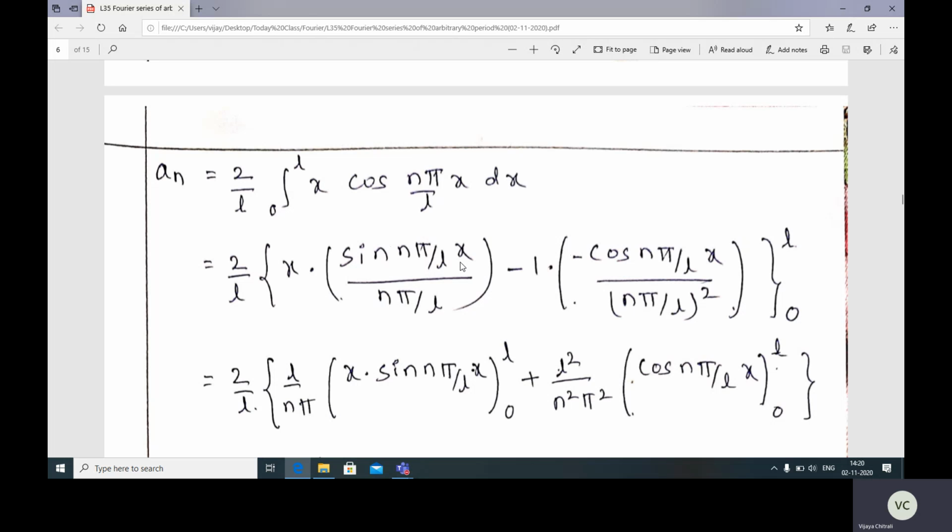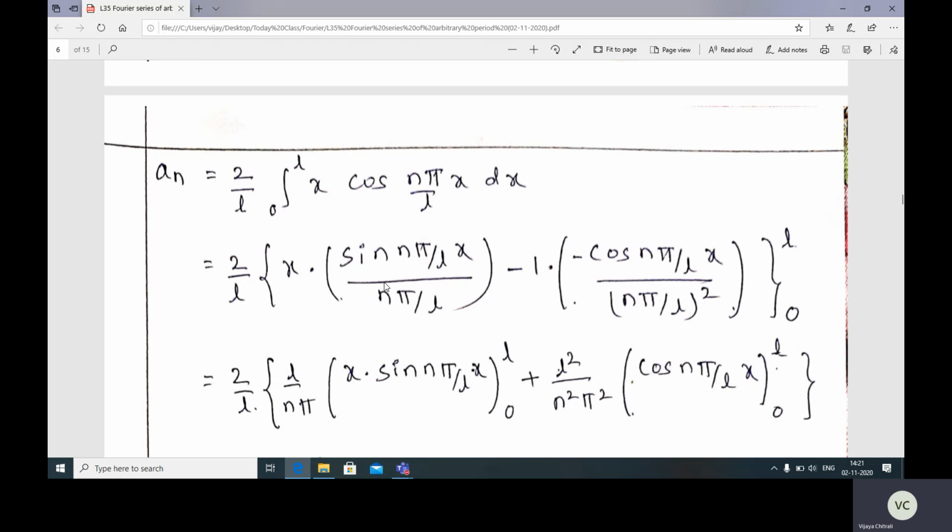Integration of sin n pi by L x is minus cos n pi by L x divided by n pi by L, and here 1 upon n pi by L we have taken outside, and n pi by L raised to 2, because multiplied by this 1 upon n pi by L. So you'll get this as sin n pi by L x divided by n pi by L, minus cos n pi by L x divided by n pi by L raised to 2, limits from 0 to L, because the derivative of 1 is a constant, so the derivative of this constant is 0. 0 into something is 0, so the next terms you will get as 0.